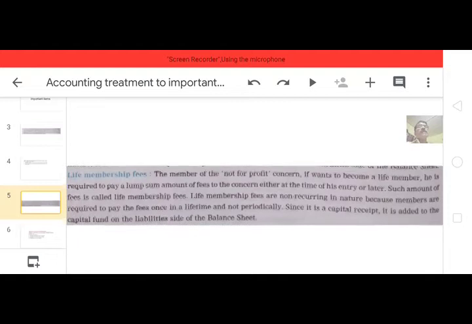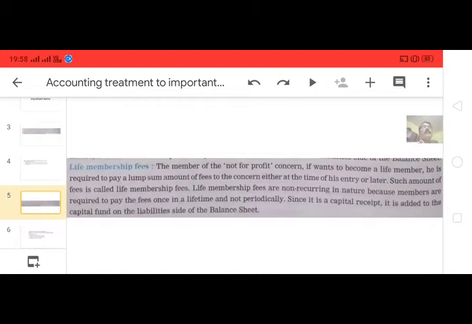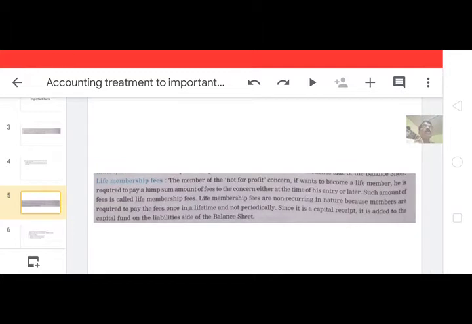Then another concept is life membership fee. The word itself says life membership. If a member of a not for profit concern wants to become a life member, he is required to pay a lump sum amount of fees to the concern either at the time of his entry or later at any time.